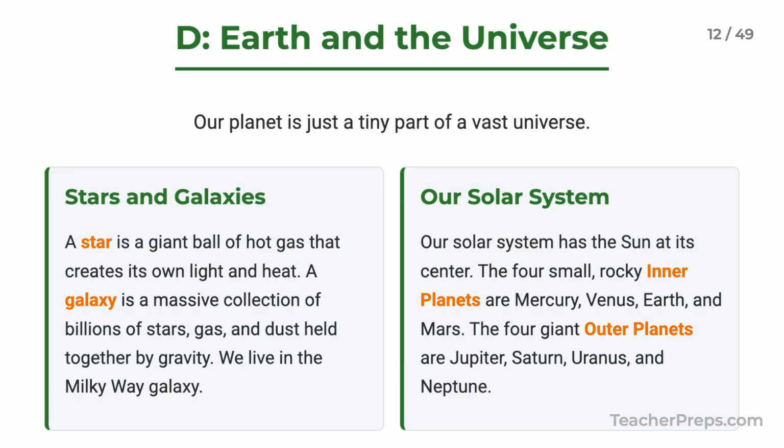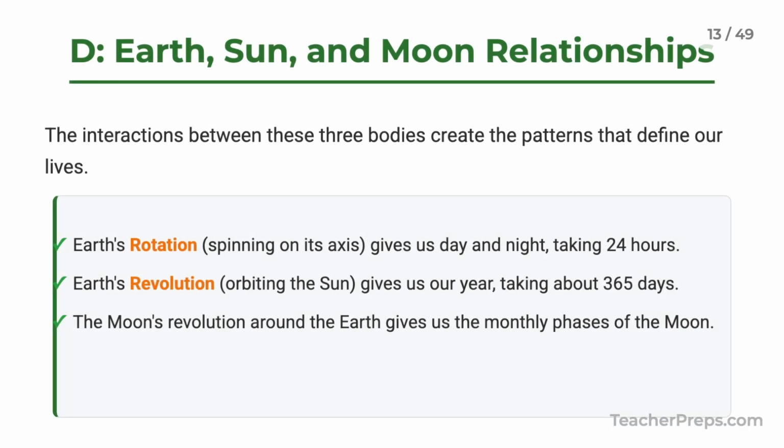Now let's zoom all the way out. Our solar system has the sun in the middle. The 4 inner planets, Mercury, Venus, Earth, and Mars, are small and rocky. The 4 outer planets, Jupiter, Saturn, Uranus, and Neptune, are giants. The relationship between the Earth, Sun, and Moon dictates our lives.